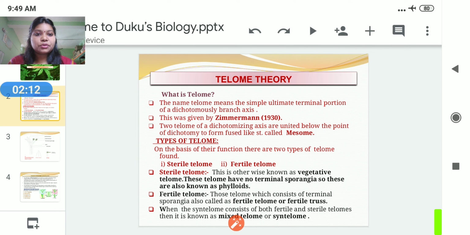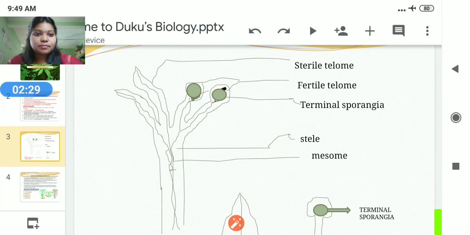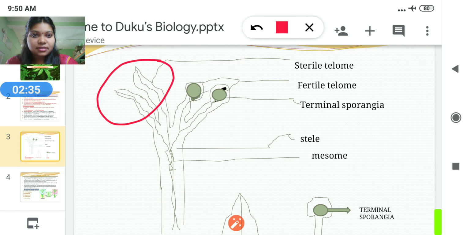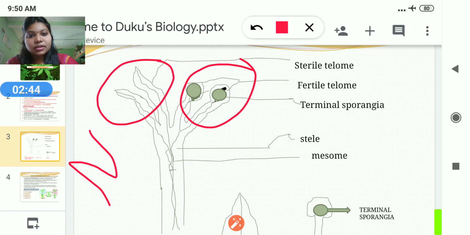Before we go to the types of telomes, I just want to inform you about this diagram here. You can see these are the terminal portions of the dichotomously branched axis. It means it is bifurcating. Here you can see this type of condition, and this is known as the telome. It means the terminal portion of the branched axis.